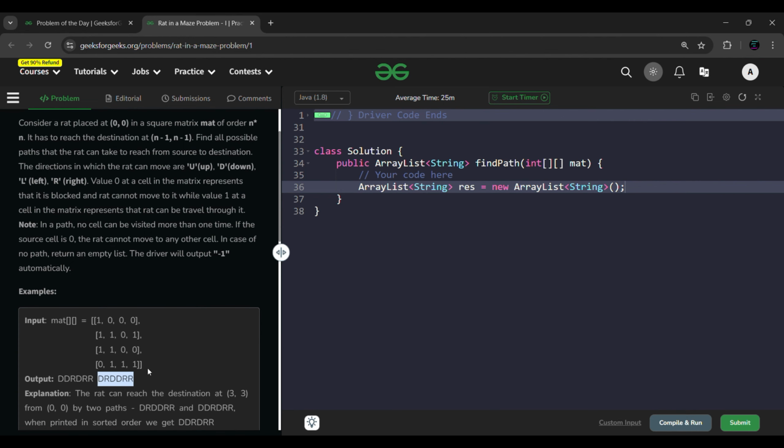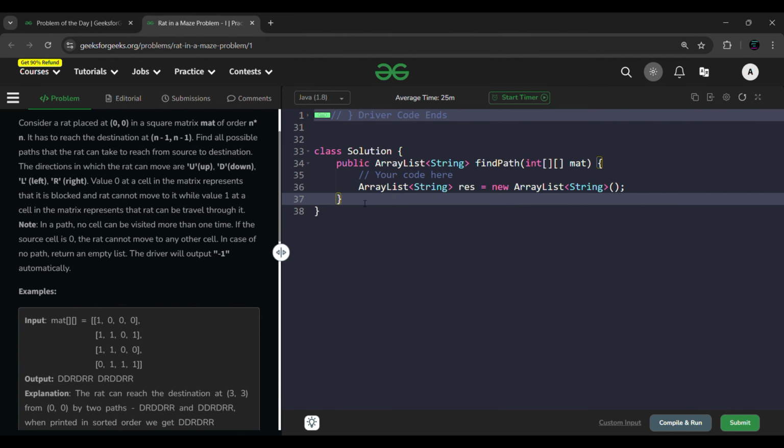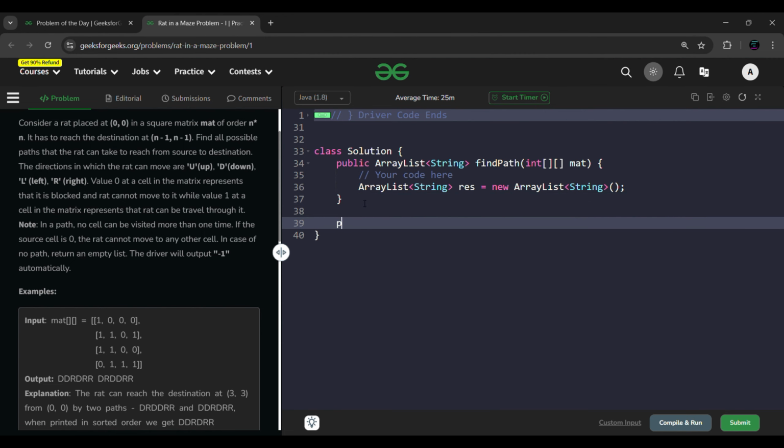So we came to know that we have to maintain a string by storing each and every move in it. If it reaches the last point, we'll simply store that string in our resultant list. So what are the required things? For this, it's a backtracking question, right? So we'll be implementing a separate function for this. Let's say public void. I don't require any return type for this.